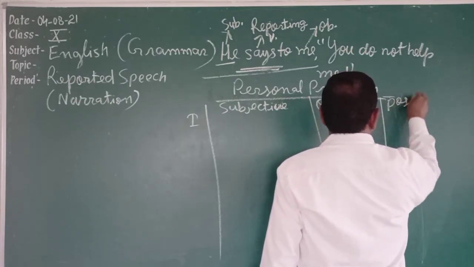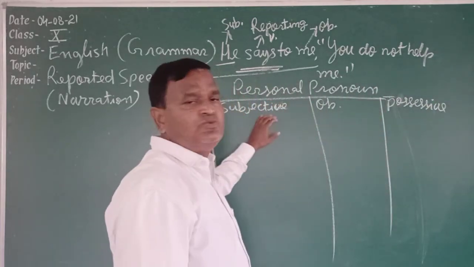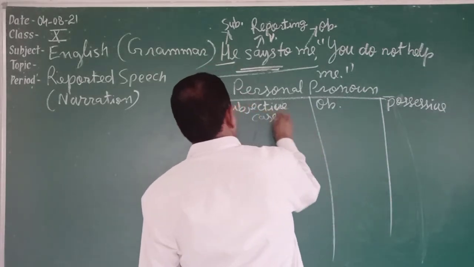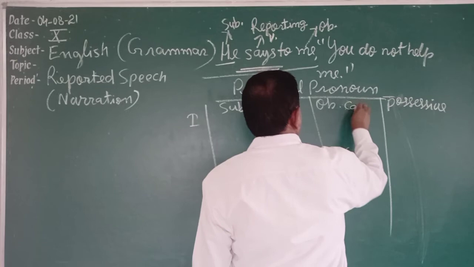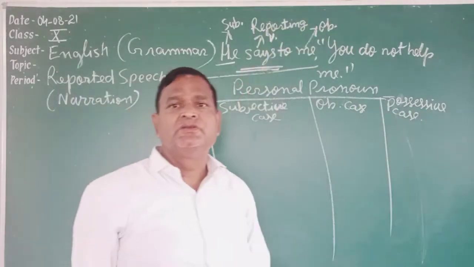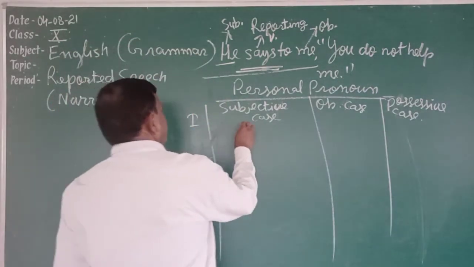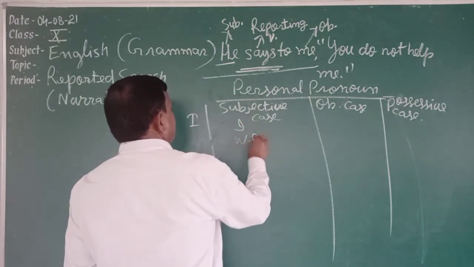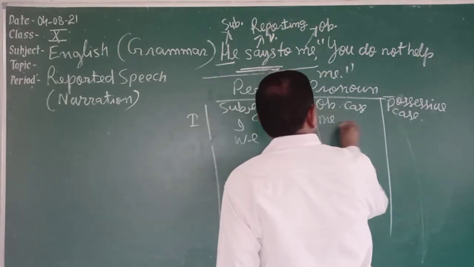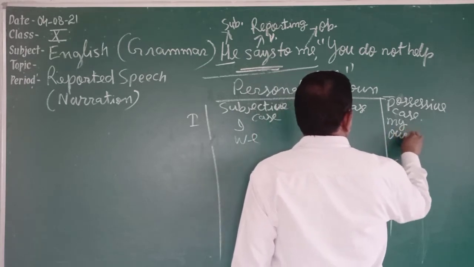Possessive, P-O-S-S-E-S-S-I-V-E. Three cases are there: subjective case, objective case, and possessive case. Personal pronouns are of three persons, first person, second person, third person, and three cases are there. First person, like I and we. I is singular, we is plural. Its objective cases are me and us, and possessive cases my and our.